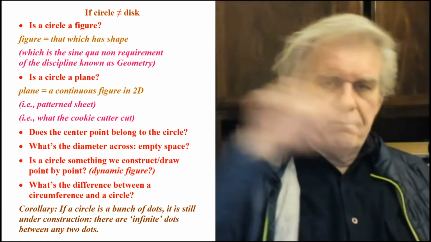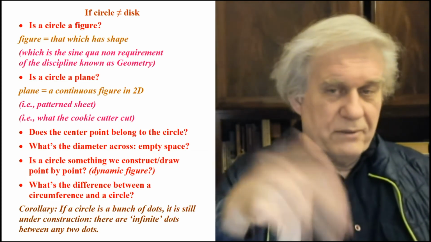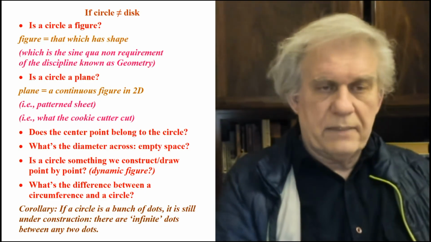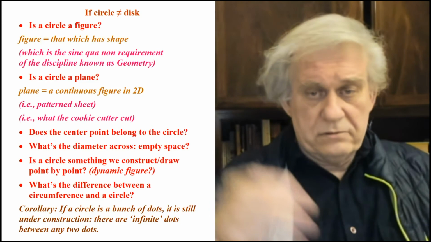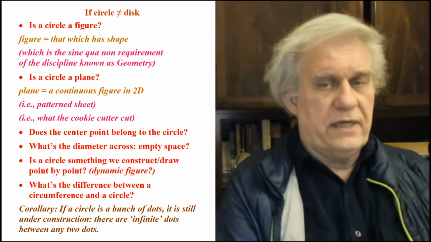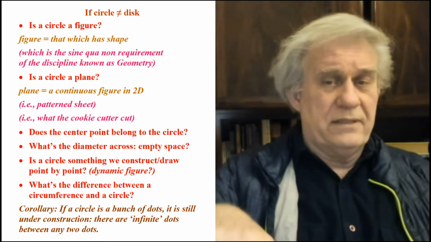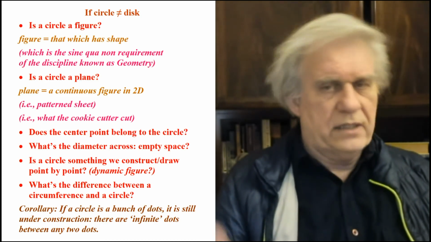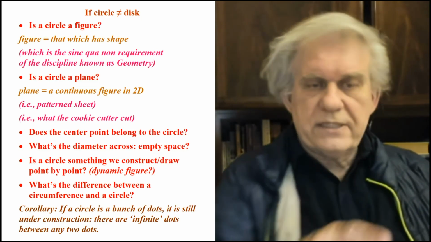Not a little dot going around, meaning a location that goes around, because again, we don't know what's in that location. Again, a patterned sheet, that's what I'm talking about, because you cut a sheet of paper and you say that's a circle. Does the center point belong to the circle if the circle is not a plane? I mean, if it's just that line around, does the center belong to the circle? Can we talk about the center of the circle? And what's the diameter across?